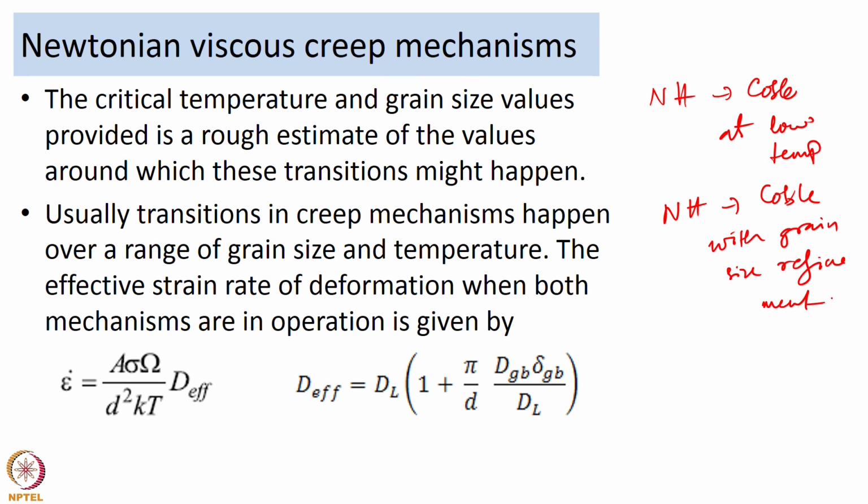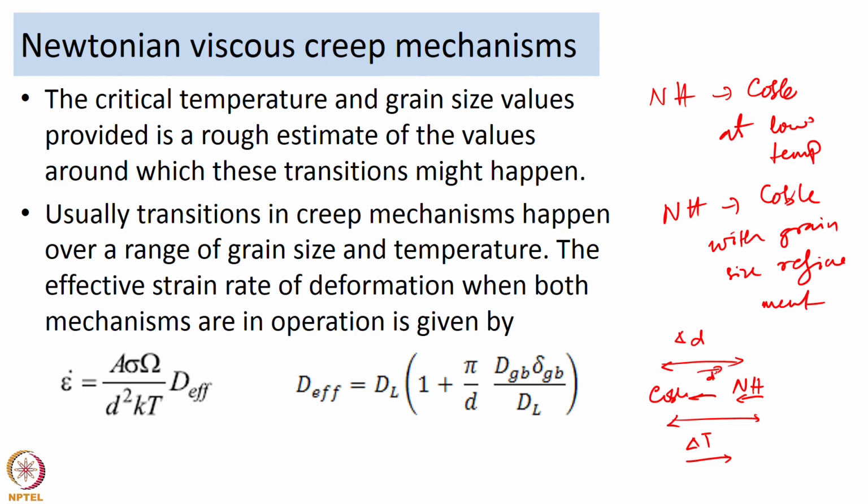So, what would happen is when you have that range of grain size d over which the transition is going to happen, or the range of temperature over which Nabarro-Herring moves to Coble creep as temperature decreases in this direction, it is going to happen over a certain delta T value or a certain delta d value.